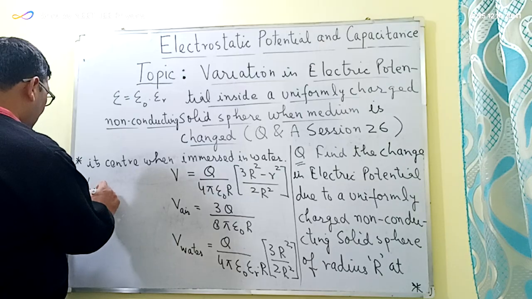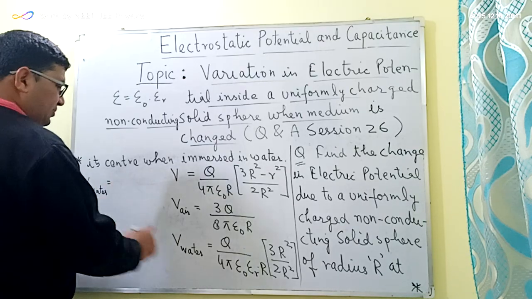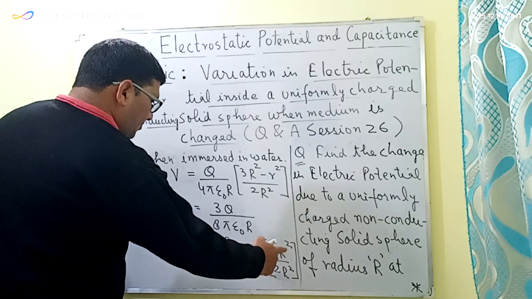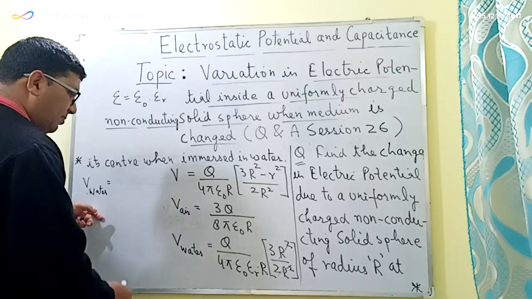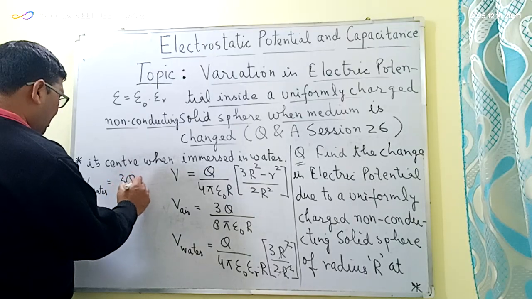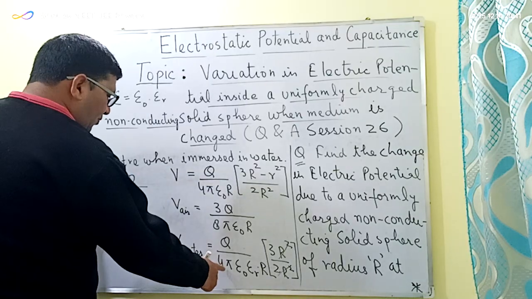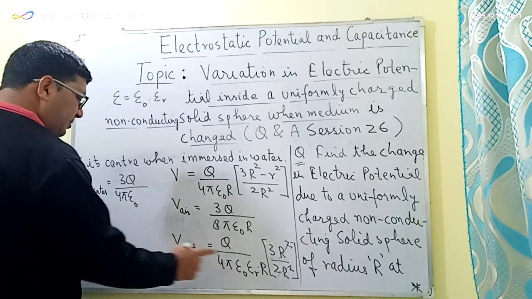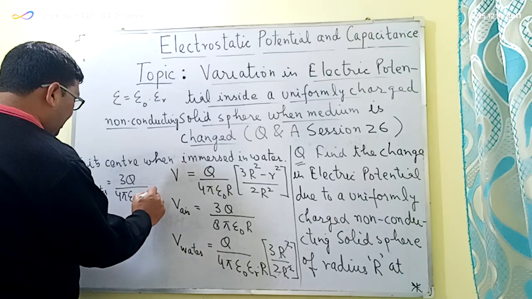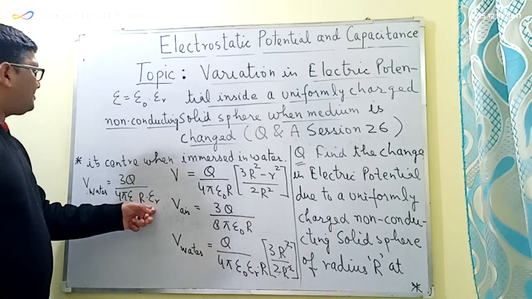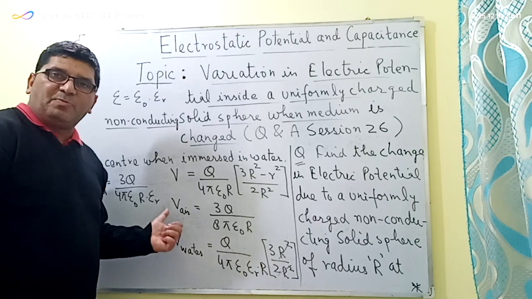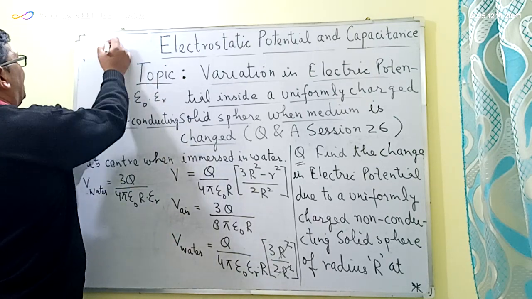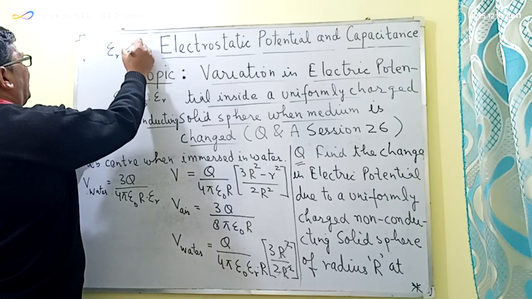Here R square and R square get cancelled out, so I will be getting 3Q divided by 4 pi epsilon naught R into epsilon R. Now epsilon R is the relative permittivity of water, and its value is equal to 81.